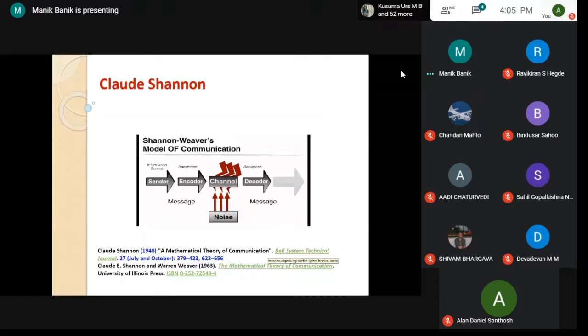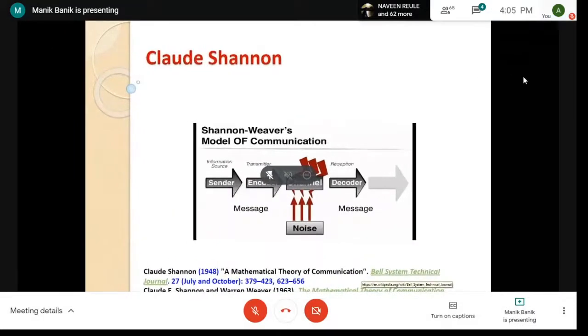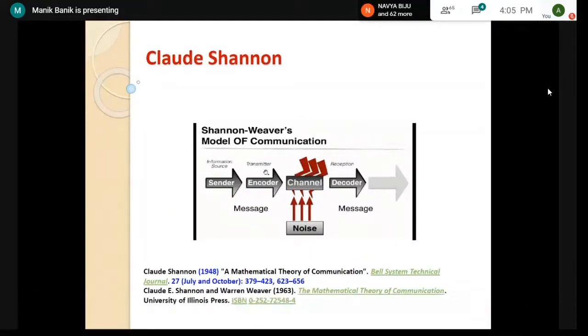We can think of this model as a sender. The sender encodes his or her message. Then through some channel, not the exact message comes to the receiver, since the channel is a noisy one. In most practical scenarios, the channels are noisy.